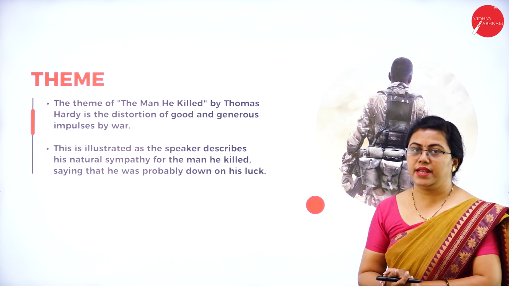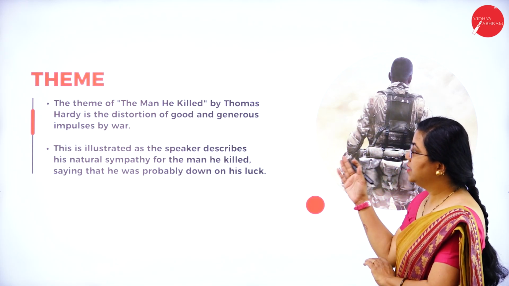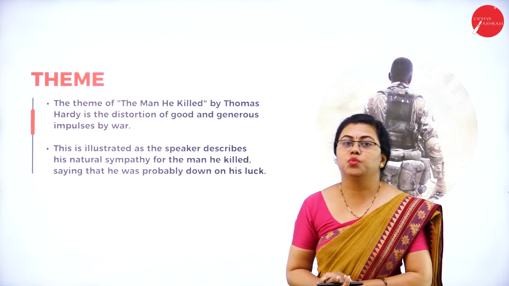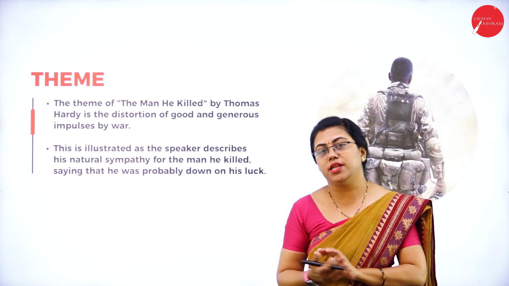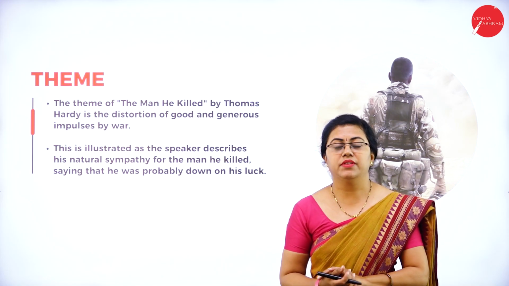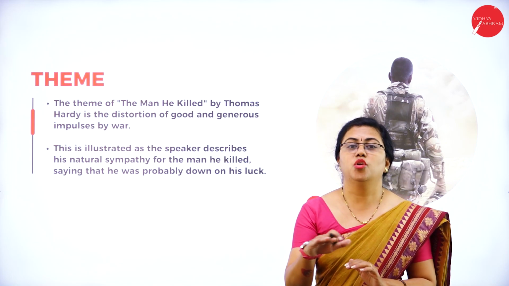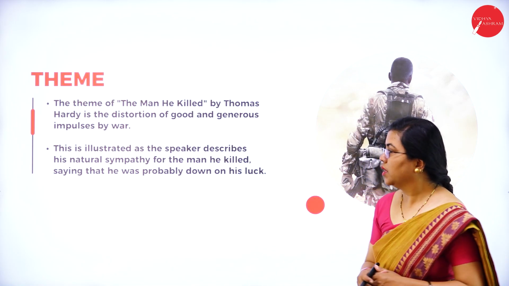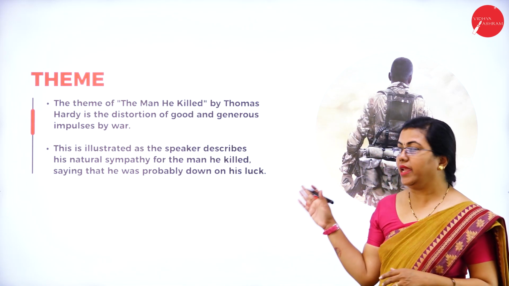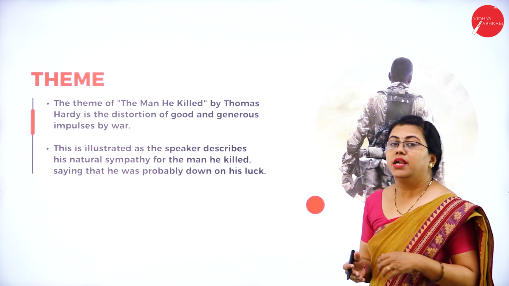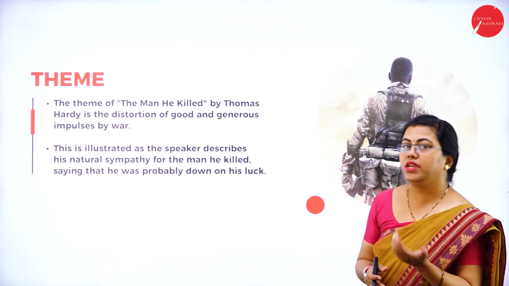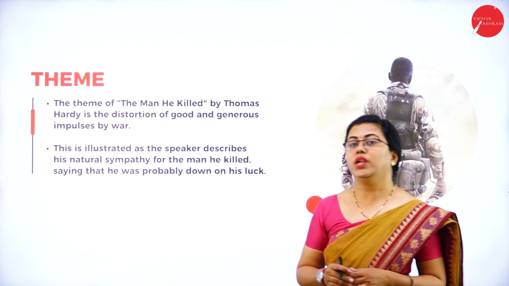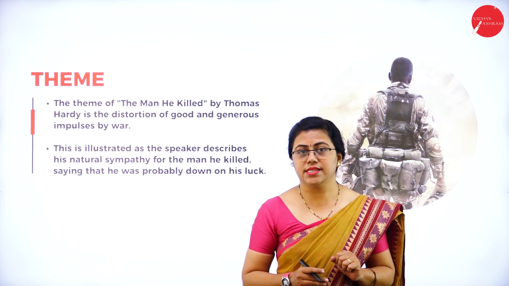The theme of The Man He Killed talks about the distortion of good and generous impulses by war. So how does war affect even the smallest root of the society? Even the person who is at the lowest level in the society is what the poet is talking about in this poem. So here this poem actually illustrates the speaker who is describing his natural sympathy for having killed a man, saying that he was probably down on his luck. So let us understand what is there in this poem now.